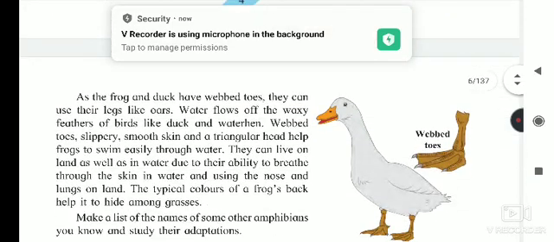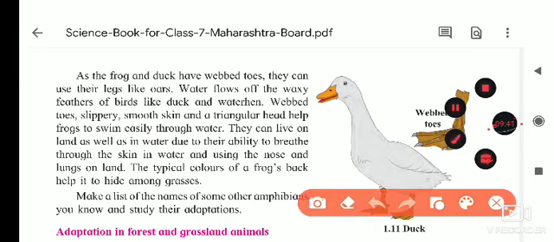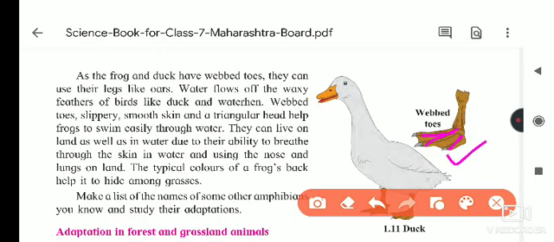Now see here, webbed toes are shown in the picture. These types of legs are present. This is the webbed toe. These are the toes, and in between two toes there is a thin layer of skin, and that is called a web, and these are called webbed toes. These webbed toes help the frog and duck at the time of swimming.